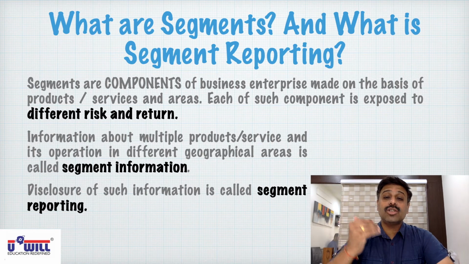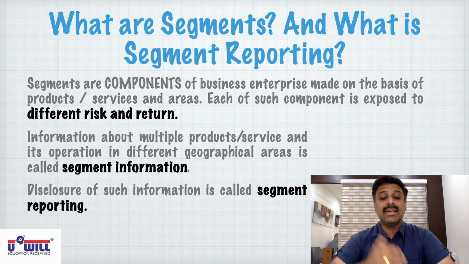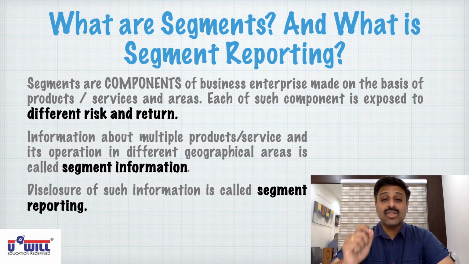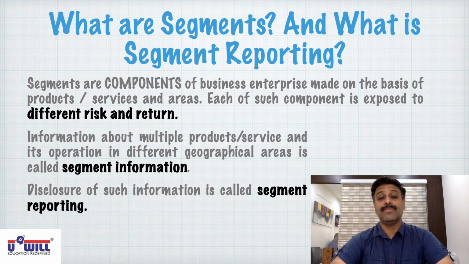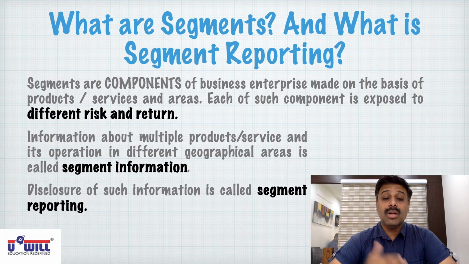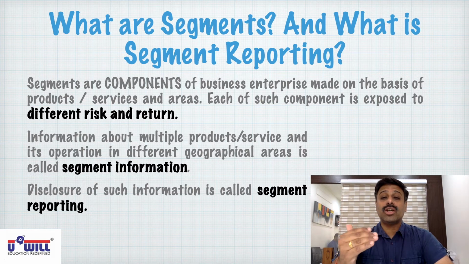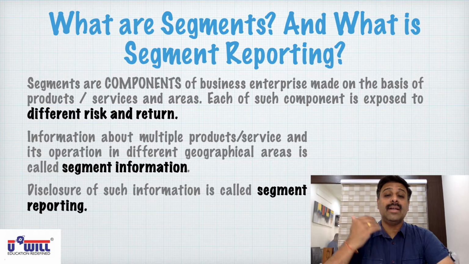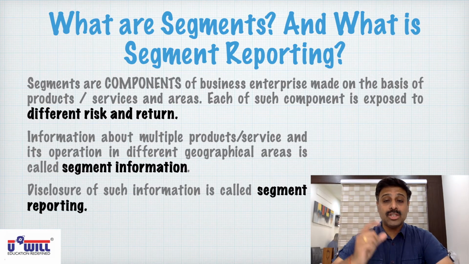Means disclosing and informing this information, conveying this information to the shareholders is called segment reporting. So you all can pause the video and write these things in your notebook. You first write down what are segments, then you write what is segment information, and then you write what is segment reporting. So what is segment reporting? Disclosure or giving of information to the shareholders of the company is called segment reporting.